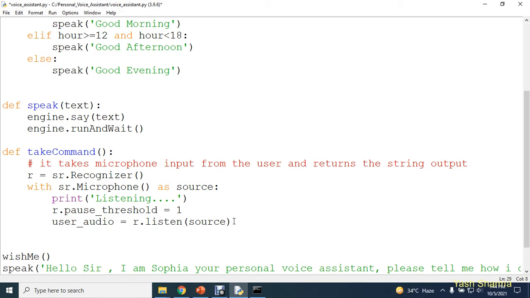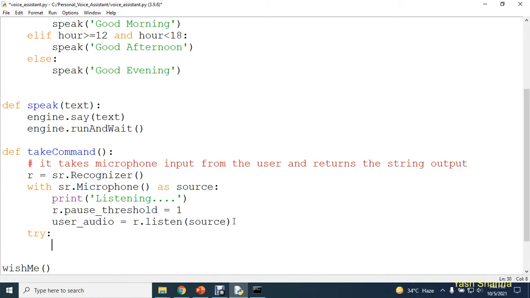And now guys, after this we are going to make use of a try and except, because if sometimes your laptop or your voice assistant fails to listen, complete exception information will be printed to you. Okay, and using those errors or that information you can resolve those errors very easily. So we are going to keep this code inside try and except.